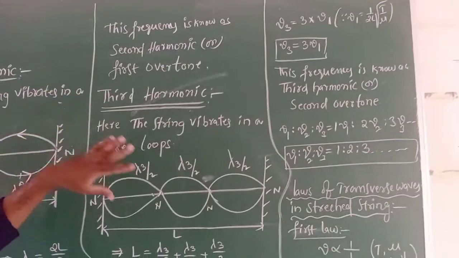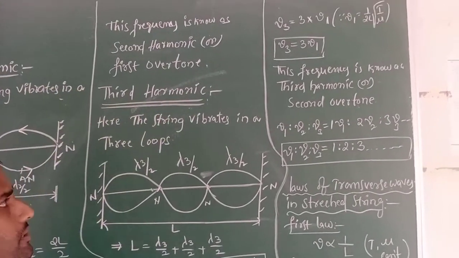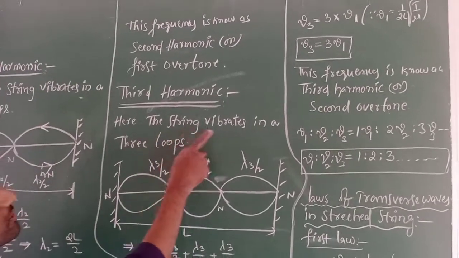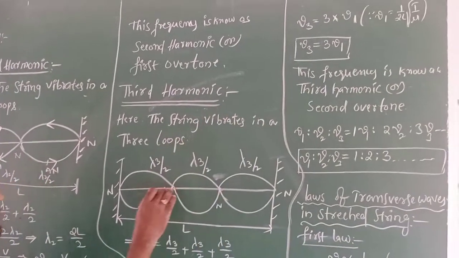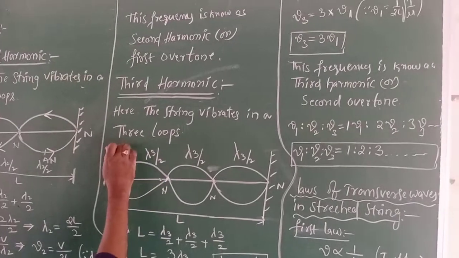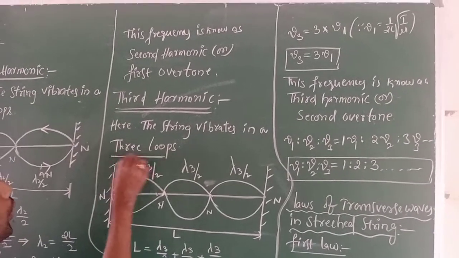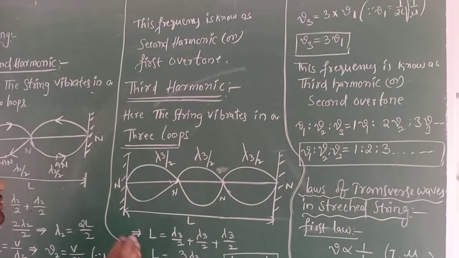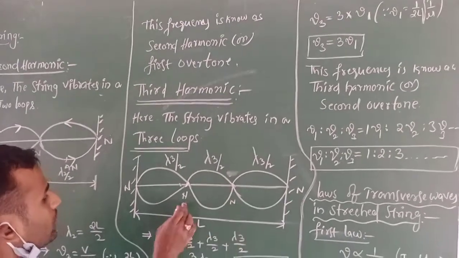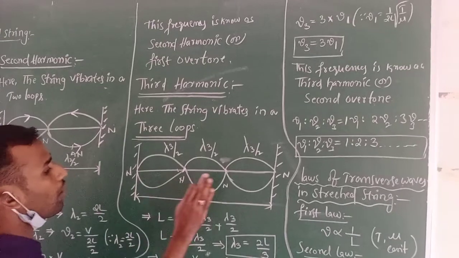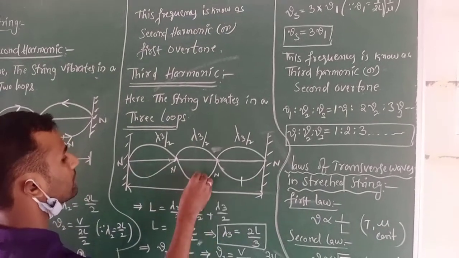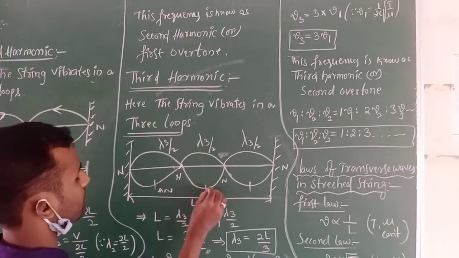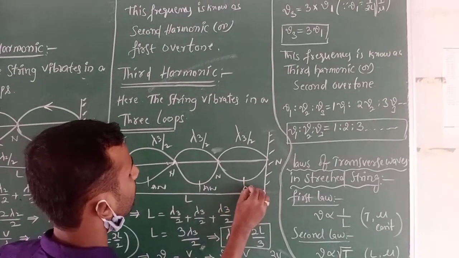Next we go to the third harmonic in a stretched string. Here the stretched string vibrates with transverse waves forming three loops: first loop, second loop and third loop. So here 1, 2, 3 and 4 nodes, and three antinodes.